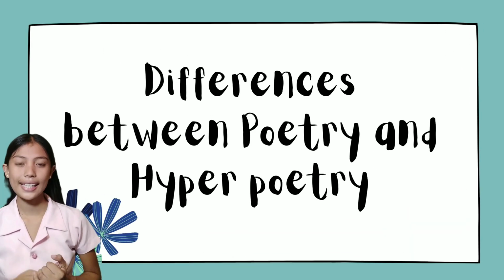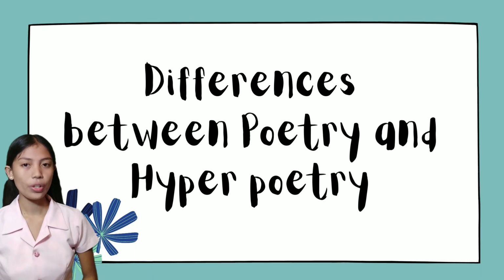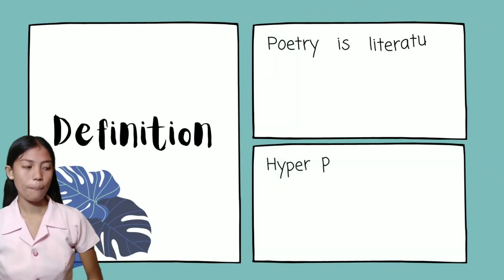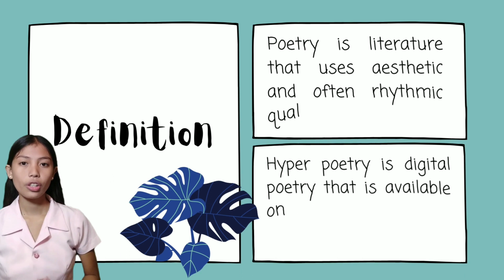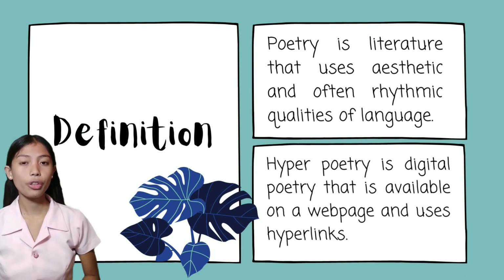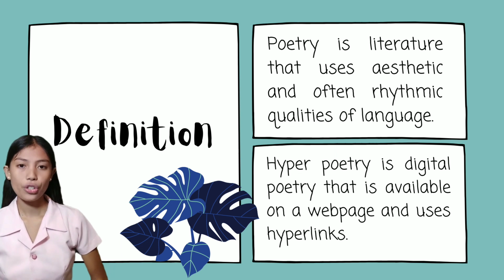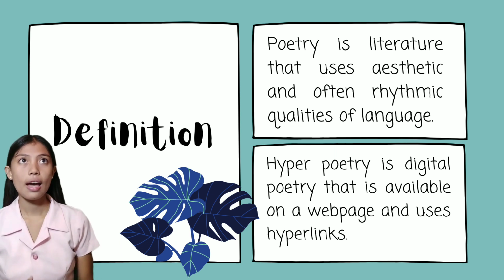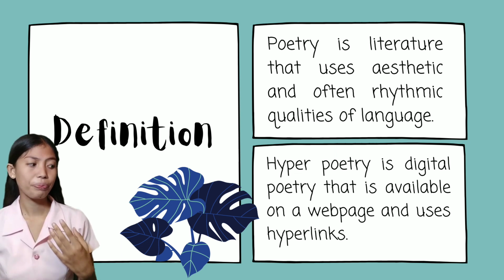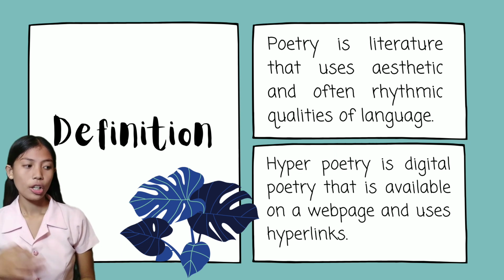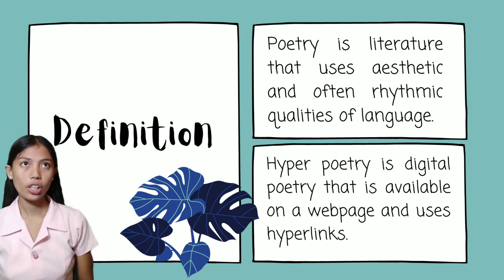So now, let's get to know the differences between these two. So first, let's have their definition. So poetry is a literature that uses aesthetic and often rhythmic qualities of language. So poetry is a kind of written expression that uses vivid expression of thoughts and emotions via the use of rhythm and in a unique style. So poetry, as we know, has its own strategies, style, forms, and also a variety of languages and cultural traditions.